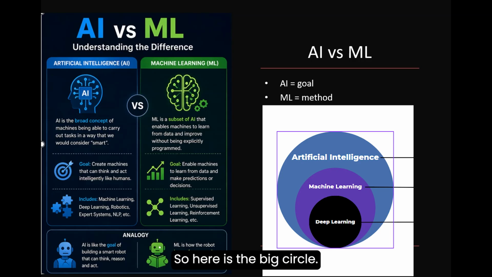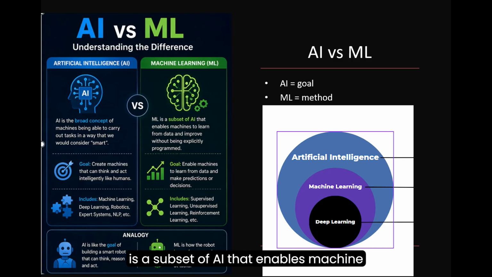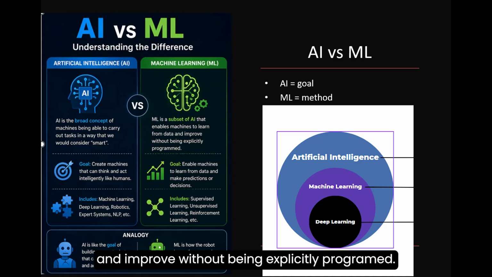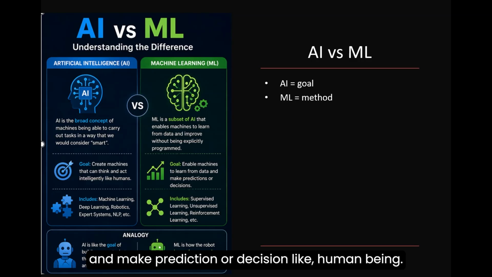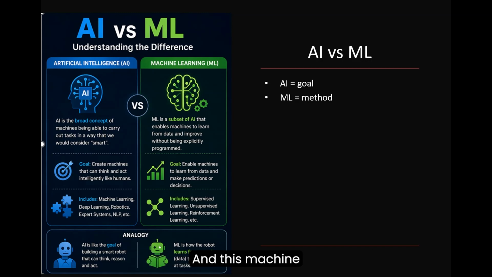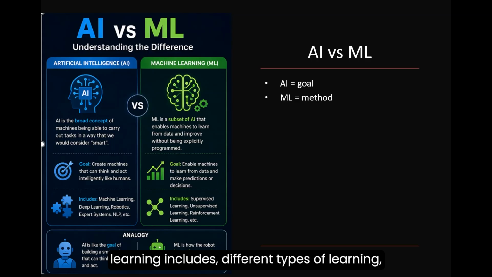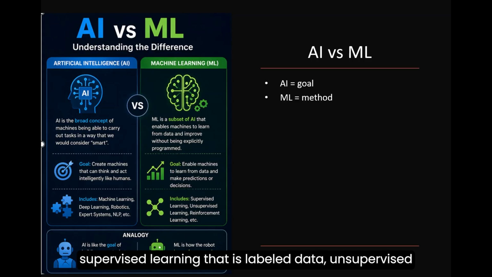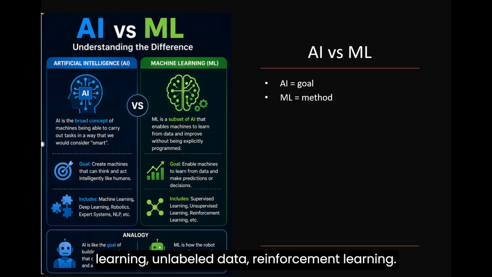So AI is the big circle, and inside that, ML, machine learning, is a subset of AI that enables machines to learn from data and improve without being explicitly programmed. Its goal: enable machines to learn from data and make predictions or decisions like human beings. And this machine learning includes different types of learning: supervised learning, that is labeled data; unsupervised learning, unlabeled data; reinforcement